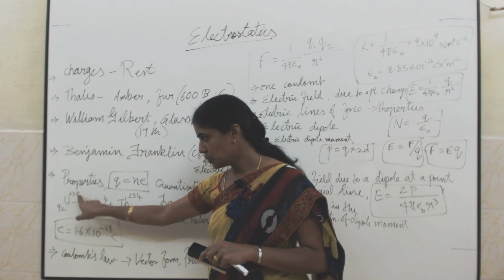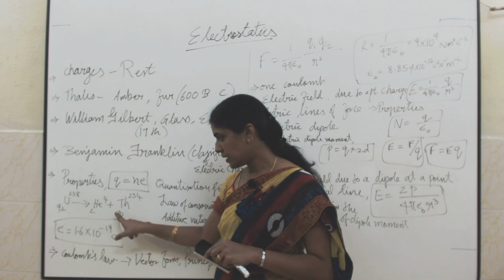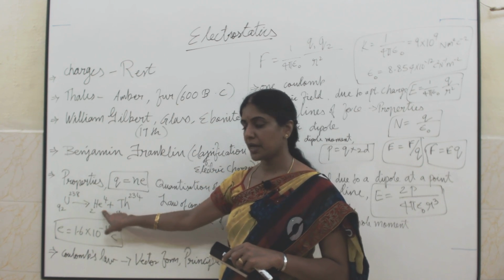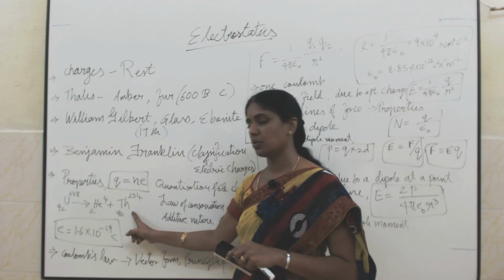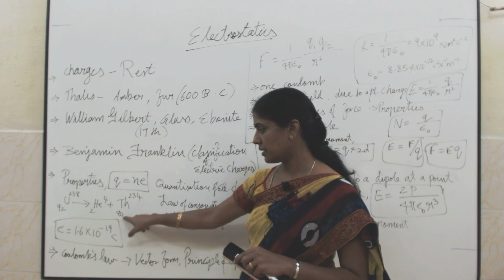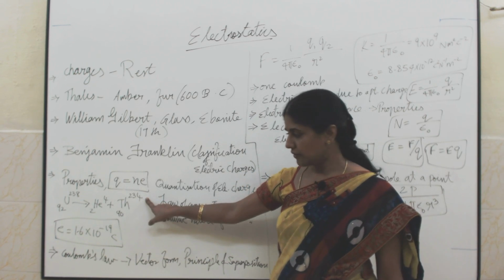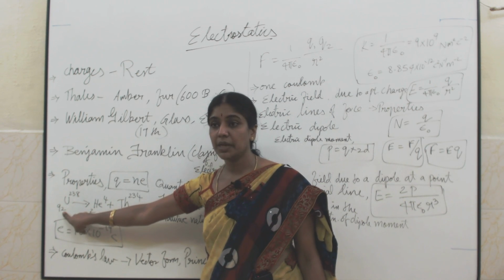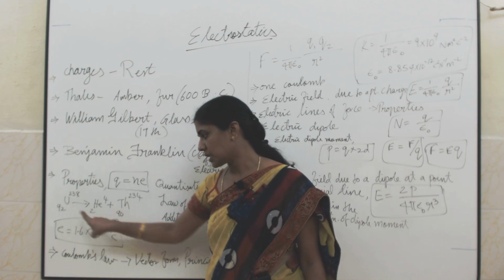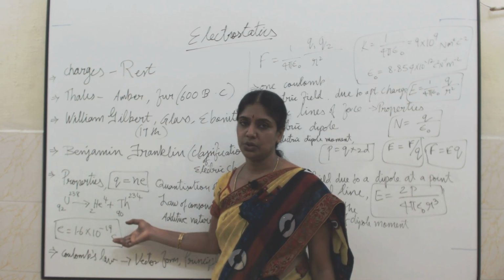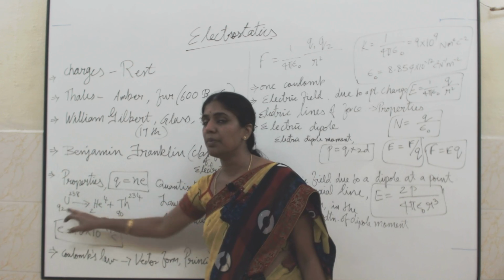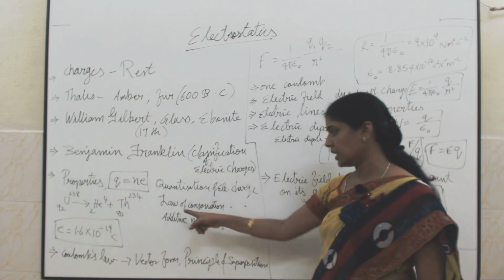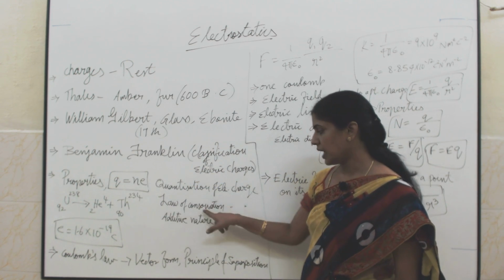A very good example: uranium with atomic number 92 and mass number 238, when it decays by emitting an alpha particle, is transformed into thorium with atomic number 90 and mass number 234. Here, before decay the charge is 92e, and after decay it is 90e plus 2e, which is 92e. So before and after, the amount of charge is the same. This is a very good example of the law of conservation of electric charge.